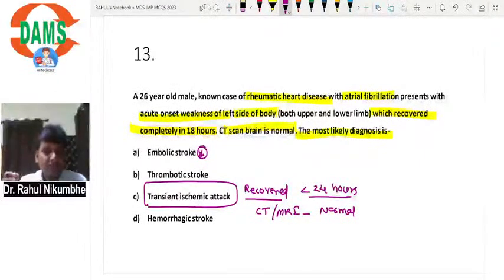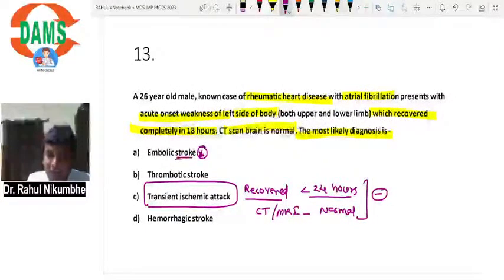So it is nothing but an embolic stroke which recovered completely, and MRI or CT is normal. If out of these two things any one is absent, it is called a stroke. Otherwise, it is a case of transient ischemic attack.